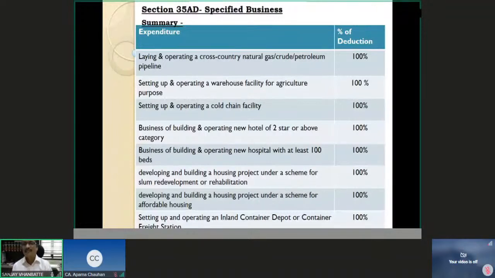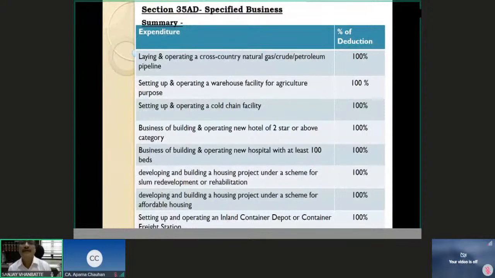They are there on the screen. And you can see, in general, you can understand that mostly the logic of providing this incentive in the Income Tax Act is that the government wants to promote infrastructure. These are mainly for infrastructure development.